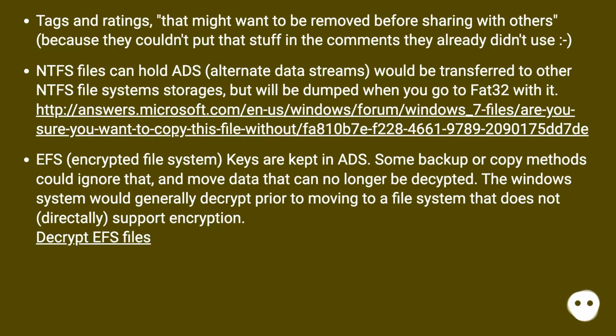This URL. EFS, or encrypted file system, keys are kept in ADS. Some backup or copy methods could ignore that, and move data that can no longer be decrypted. The Windows system would generally decrypt prior to moving to a file system that does not support encryption, or DirectLi. Decrypt EFS files.